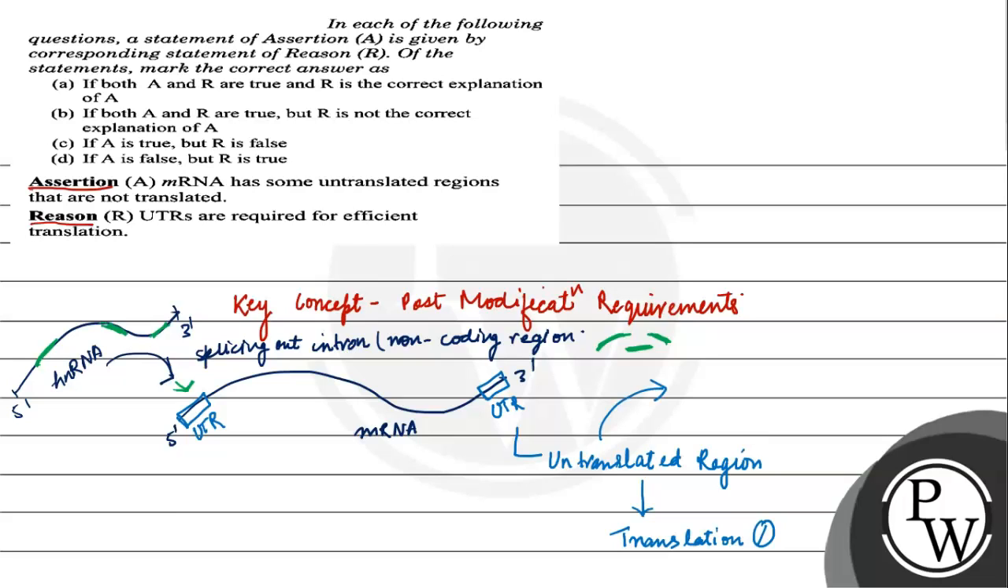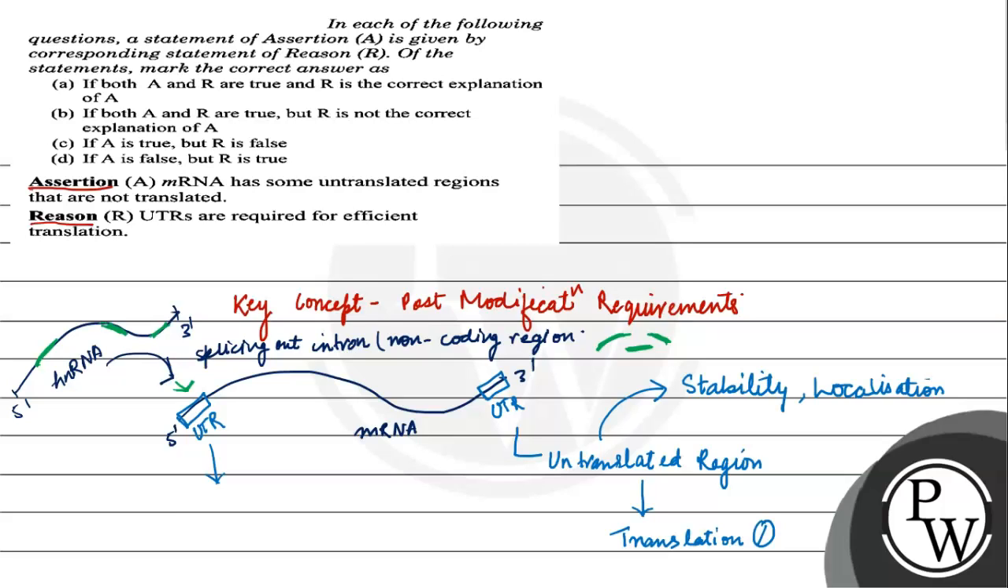The function of these regions is that they provide stability, and they help in the localization of this protein. Suppose they have the localization signals. Suppose this mRNA, when it is coded in the form of protein, is supposed to go to the mitochondria. So where will the signal be present? The signal will be present in the UTR region, and they are responsible for the stability and localization or transport of protein from one suborganelle to another suborganelle. Thus UTRs are required for efficient translation.